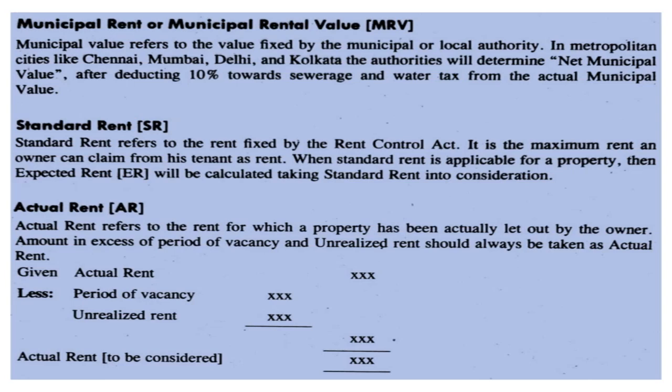Then we'll see the actual rent. Actual rent refers to the rent for which a property has actually been let out by the owner. Rent for the period of vacancy and unrealized rent should also be deducted. Actual rent less period of vacancy less unrealized rent will give the actual rent to be considered.